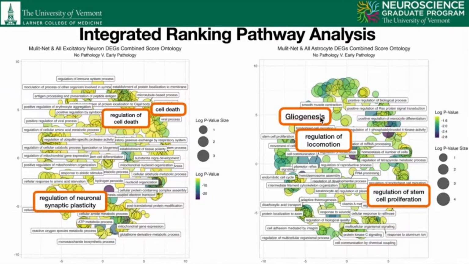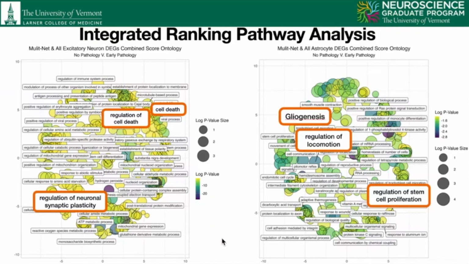Pathway analysis in the excitatory neuron integrative ranking revealed, among many others, pathways involved in the regulation of cell death, as well as neuronal synaptic plasticity. These results replicate a previous analysis of genes involved in AD-specific neurodegeneration performed earlier this year by our lab.